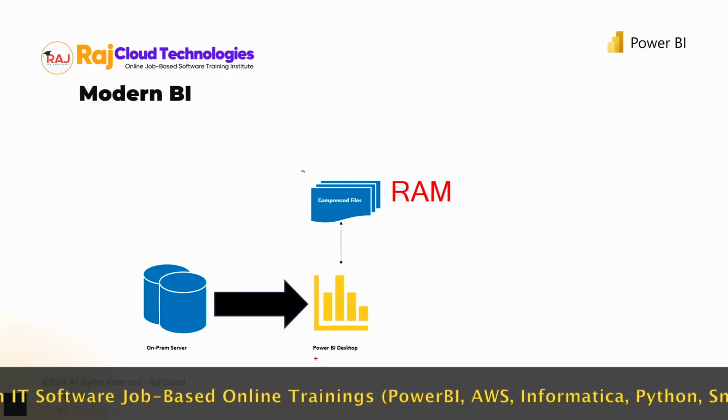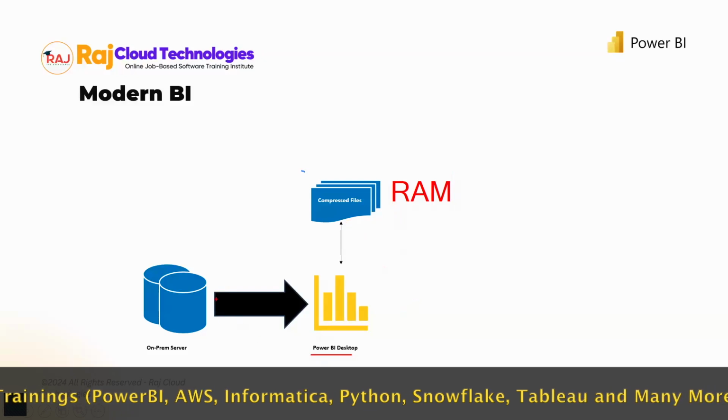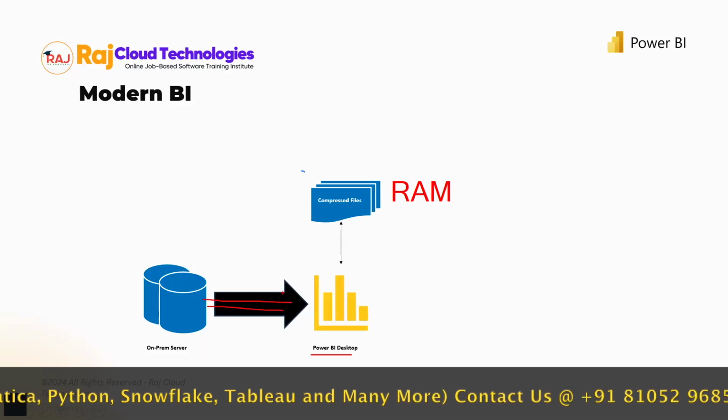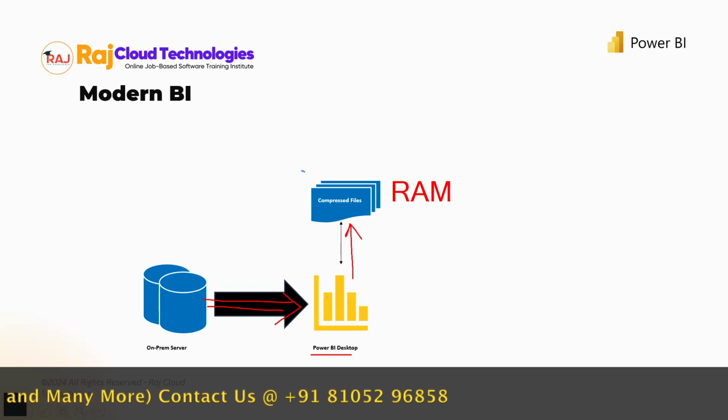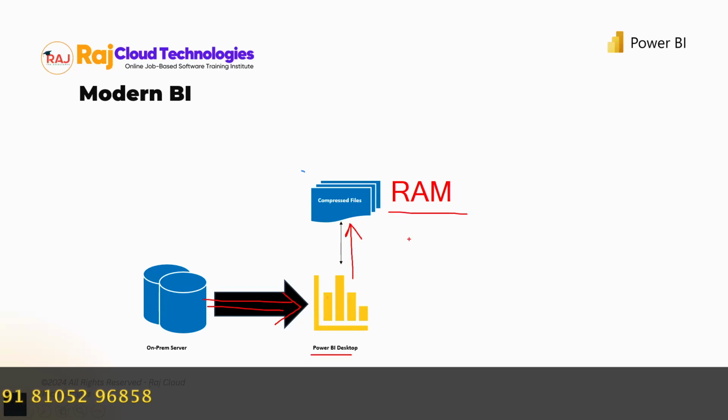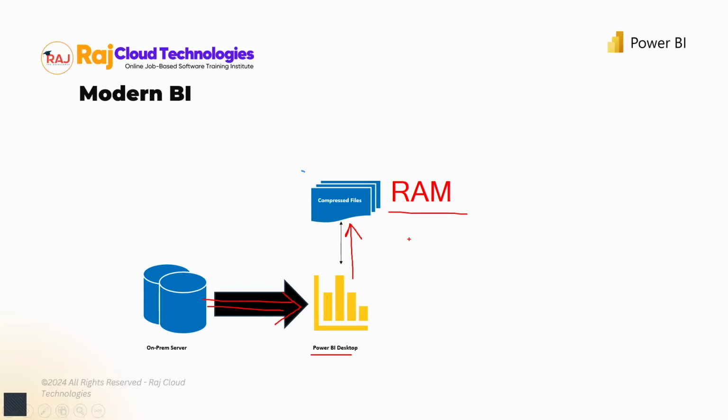This tool, Power BI Desktop or any other tool, the modern way of working is this. These tools will pull the data into itself and store it inside local RAM memory. Your computer has RAM, and your mobile phone today has RAM. RAM is required because some of the applications that you open place a file in that RAM memory, which gives the quickest access to read and write that data, and that's why we need RAM, right? You may have heard of 8 GB RAM in your machine and 16 GB RAM, and so on. I'm just giving you an example, right? So that's what we have.